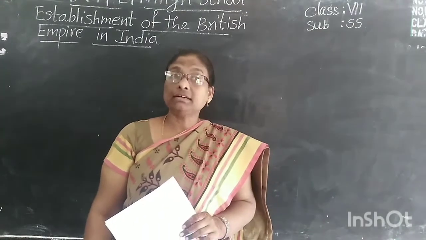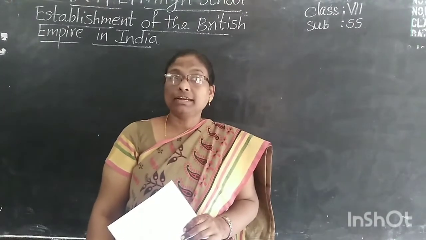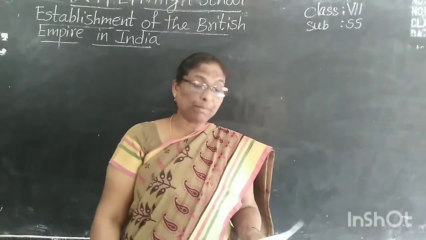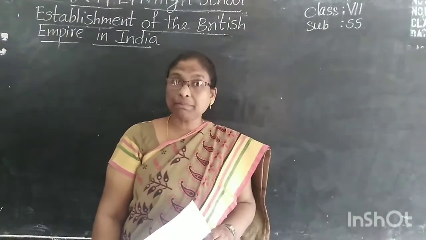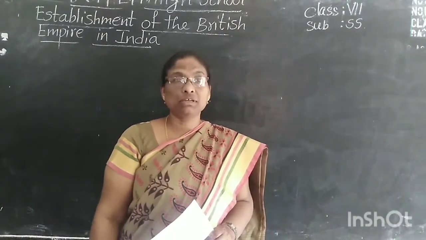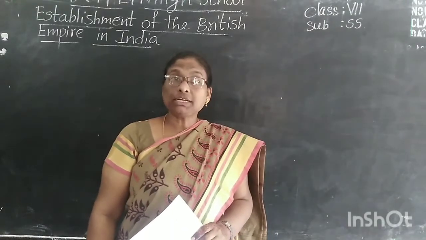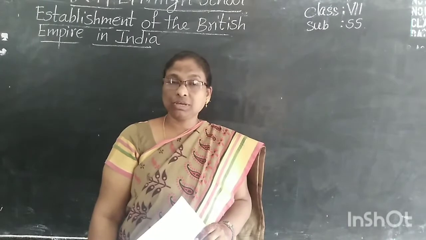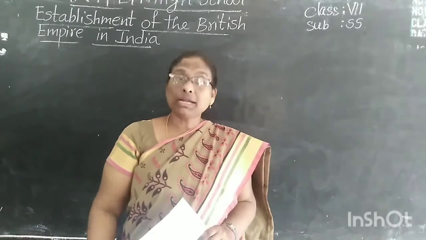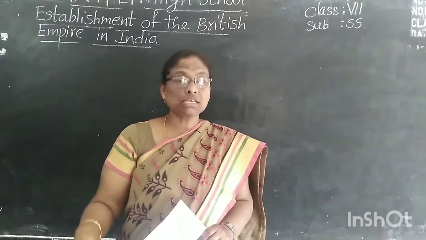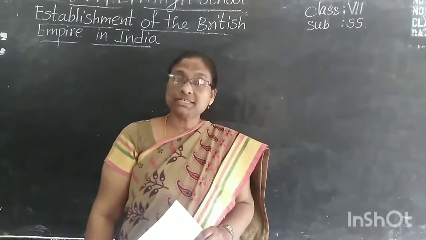Farmers and tribal people, royal families, and also craftsmen and landowners. These are the people who joined in this revolt. So what is the name of the revolt? Revolt of 1857. In that revolt what happened, where it happened, and when it started, all these things we discussed